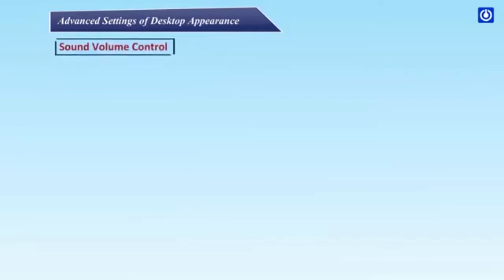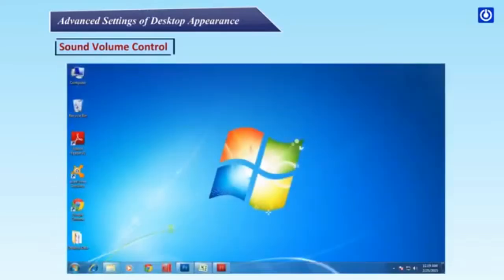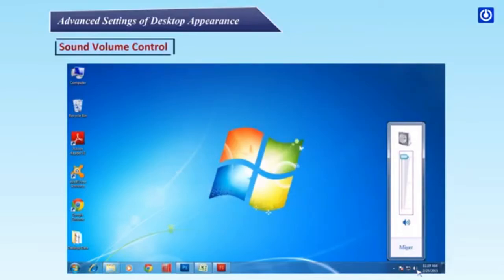Sound volume control. The volume control program on the system tray helps us control the volume of different audio devices of the computer. Step 1. Double-click the volume control icon in the system tray on the taskbar. The volume control slider pops up. Here are some options to control the volume. Volume slider.